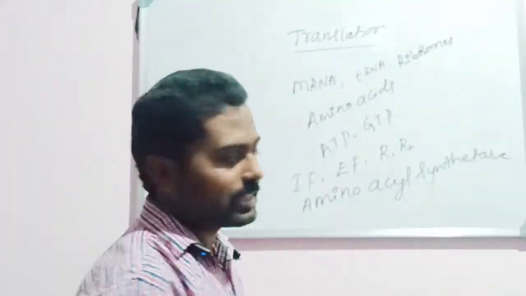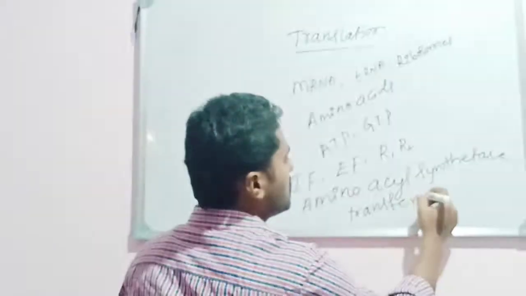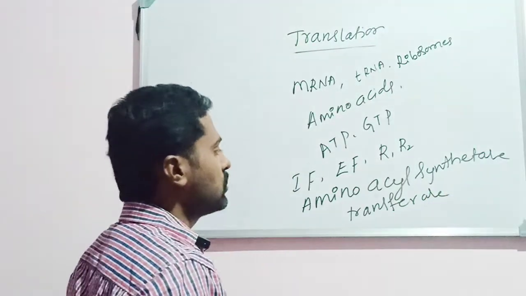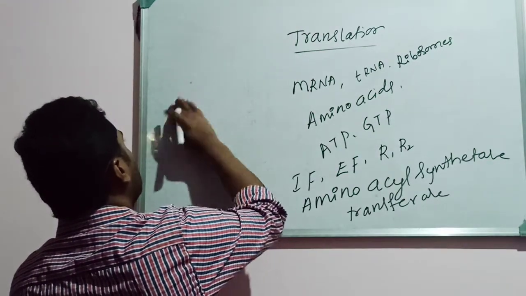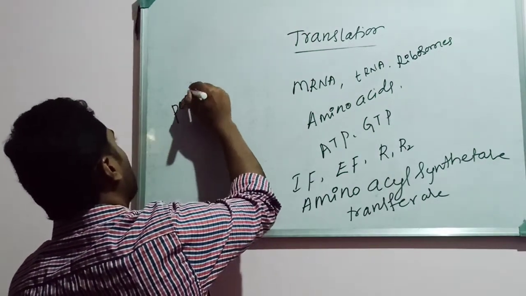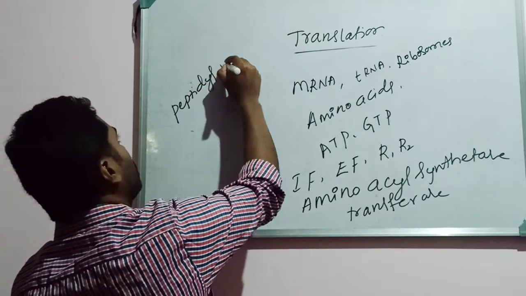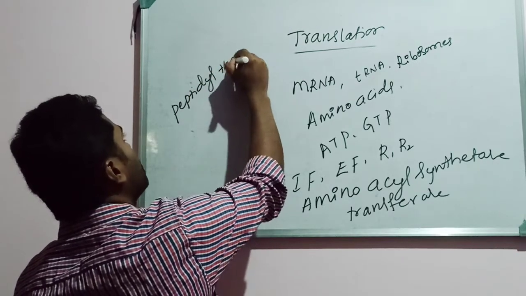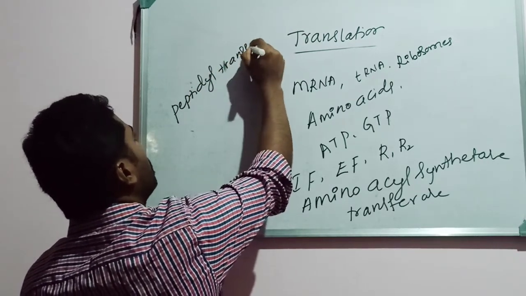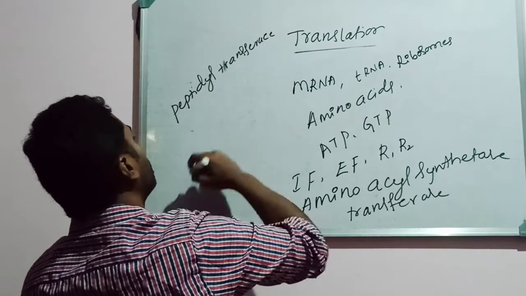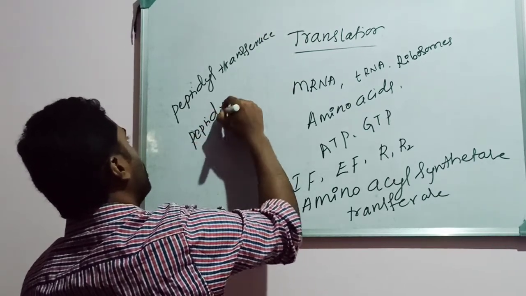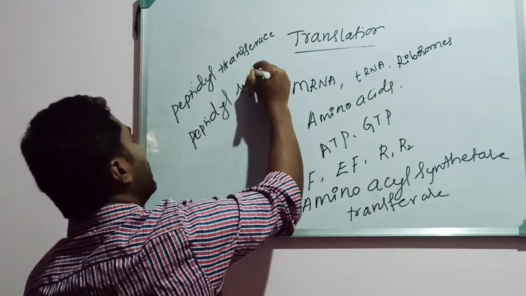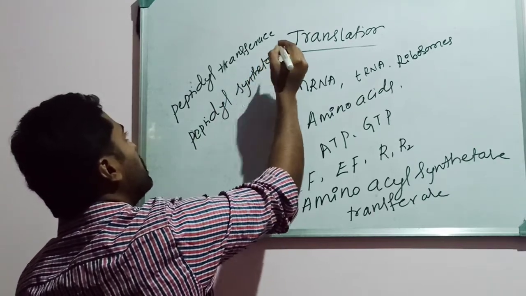Then transferase enzymes, like peptidyl transferase. Then it requires peptidyl synthetase. Like this, these are some of the major enzymes required for translation.